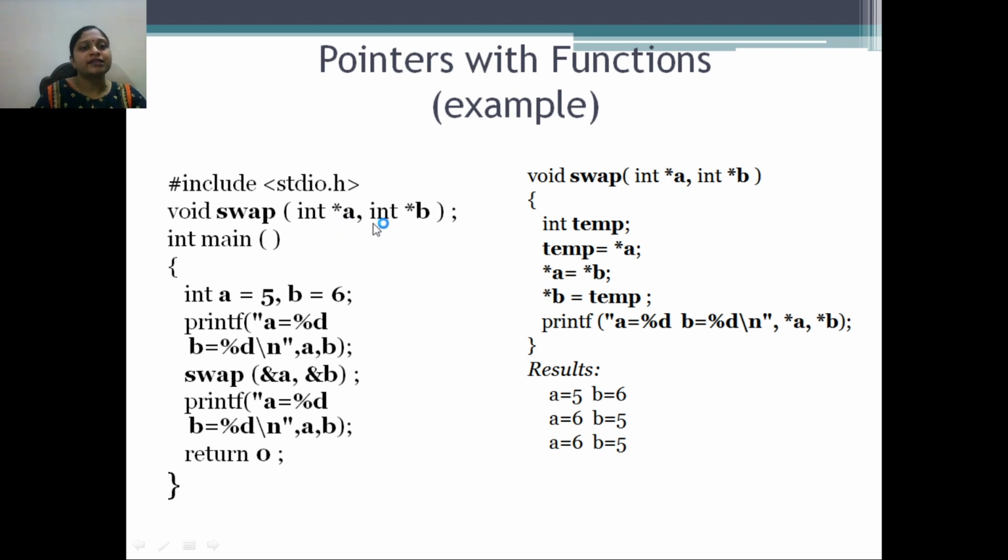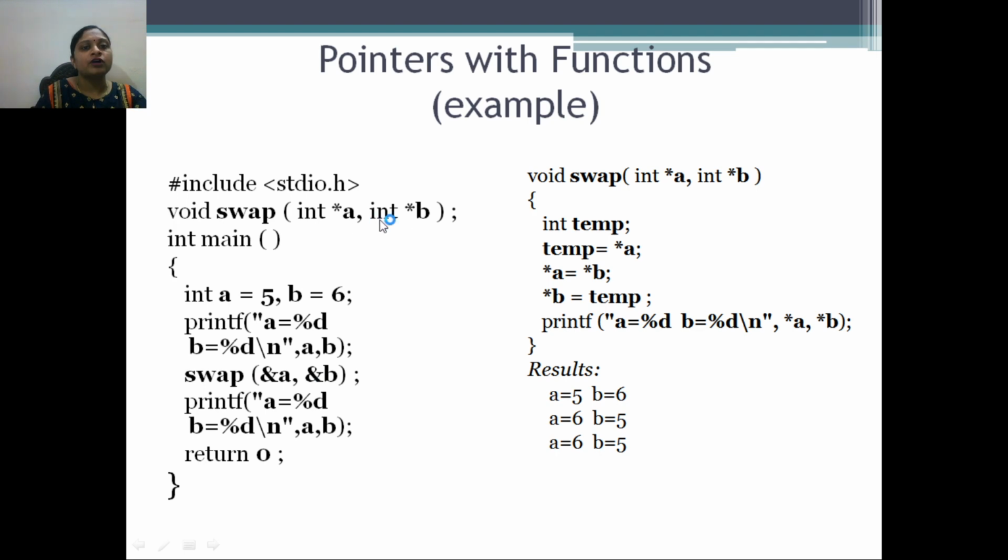When we do the same program with call by value, in the function parameter list we provide only the values of A and B. But when we do the same program using call by reference, we provide asterisk A, asterisk B, and this is called call by reference. In the main function, we initialize the values of A and B as 5 and 6, print those values before the swap, and after the swap we print them again, but before that we call the swap function.